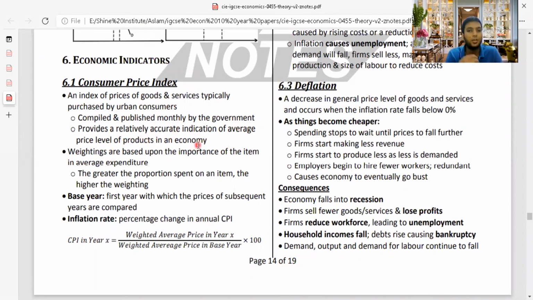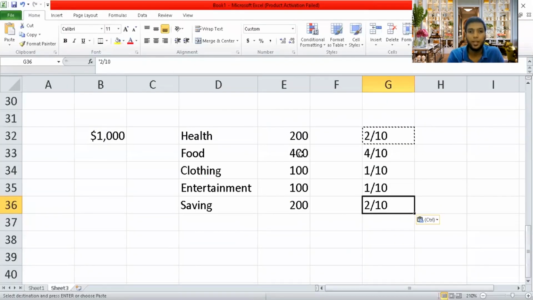So it will say how much is the price of a house rent. It will say how much is the price of food. The government will do a statistic and give how much a person will spend of income, particularly on $1,000 this month. So having an estimation of how much consumers spend in the particular country for the entire nation, they will take a base year when they calculate CPI. Why is that they take a base year? Now see here, the greater the proportion spent on an item, the higher the weighting. So if I see here, I'm spending more on food, so weighting of food is high in CPI. That's what you need to understand.